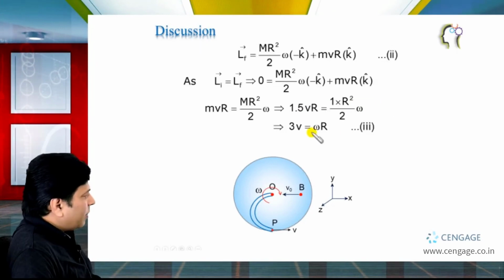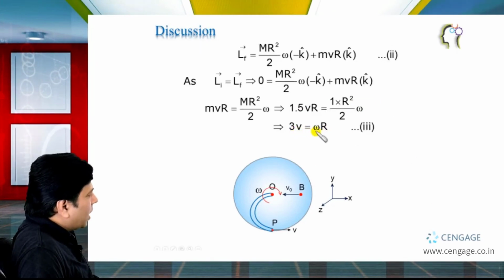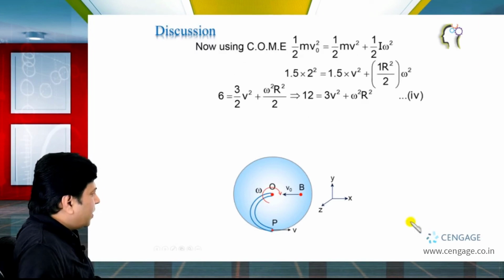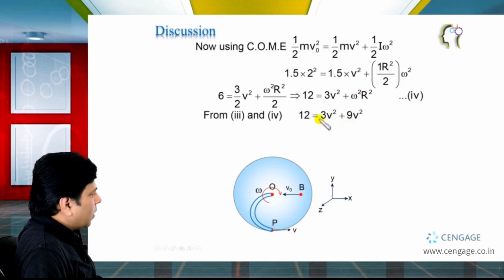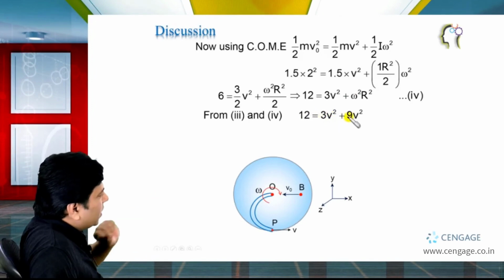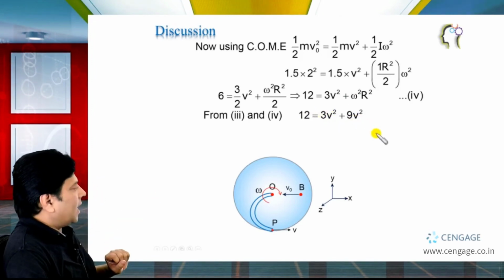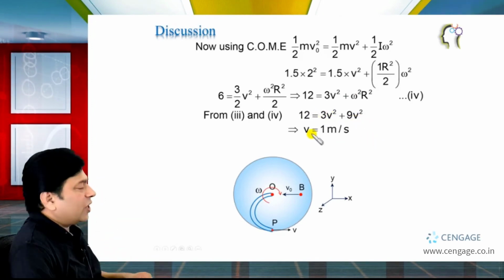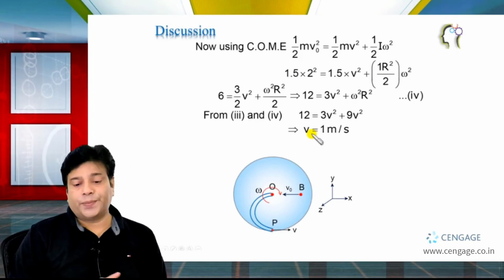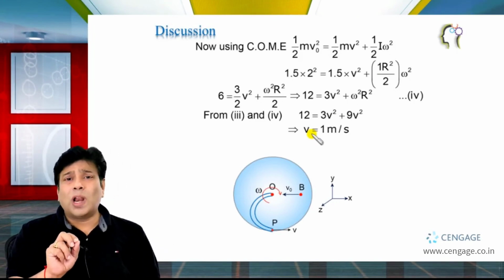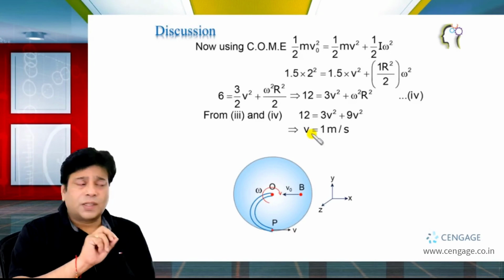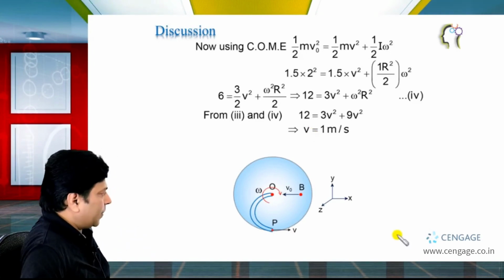And in the previous page we have calculated omega r equal to 3V. So let us substitute the value of omega r here. So this value is equal to 12 equal to 3V square plus 9V square, and here we get the value of V equal to 1 meter per second. This is the speed of the ball at the time of leaving the disc at this position at P. Okay.